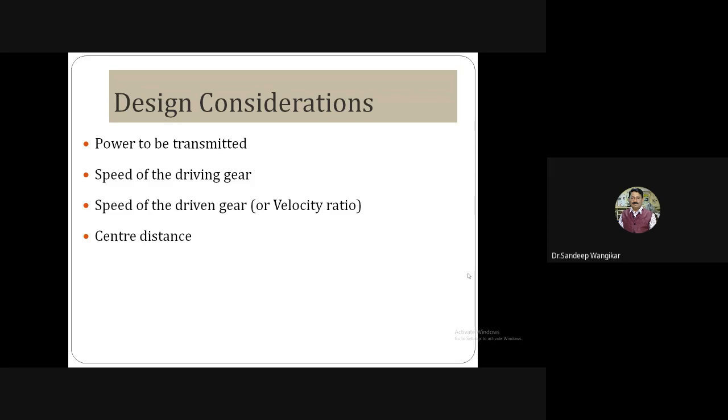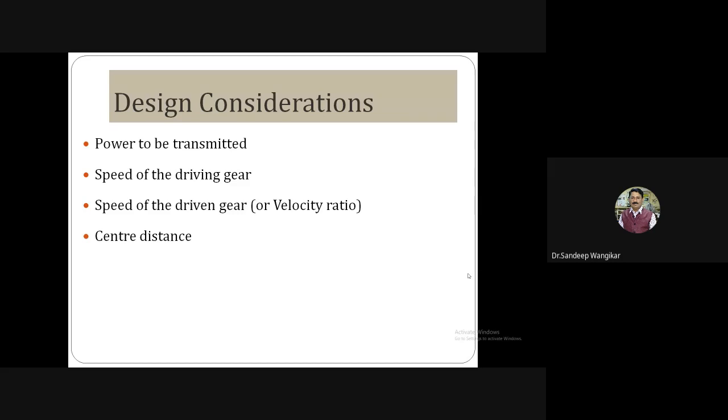So as the power varies, the calculation size will vary. Definitely it will have a significant effect. The torque required to be transmitted will vary, and accordingly the load will vary, and accordingly the dimensions of all gear sizes will vary: module, face width, pitch circle diameter, addendum circle diameter, dedendum. So a very important consideration is power to be transmitted.